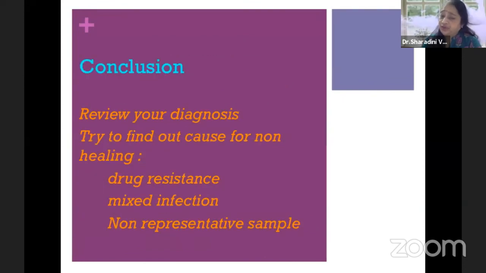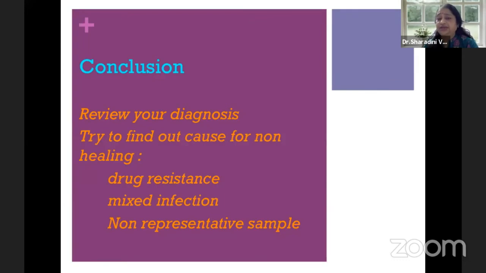So my conclusion of the talk is: review your diagnosis. If the patient is not responding within 48 to 72 hours, try to find out the cause. It may be a local cause: dry eye, meibomian gland dysfunction, Stevens-Johnson syndrome, lid coloboma, multiple things which may be responsible. Then the second thing is to revisit your diagnosis, whether clinically you are missing something or microbiologically you are missing something, or it is a polymicrobial infection.